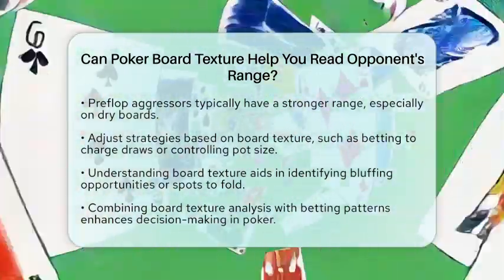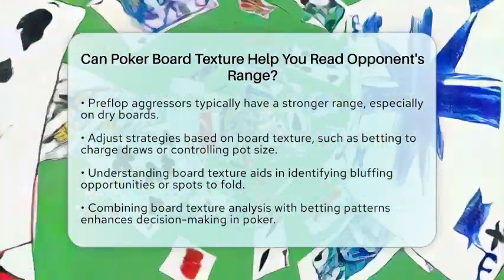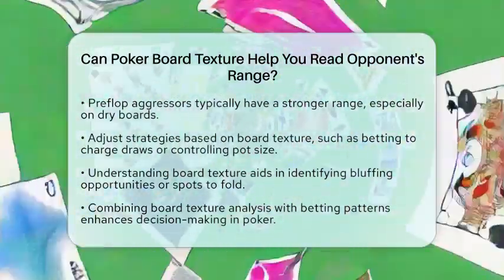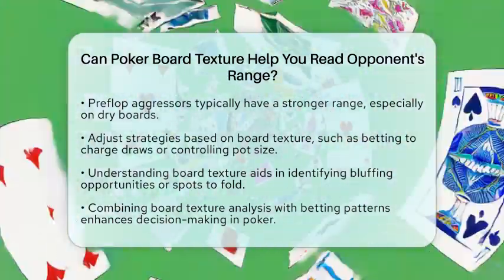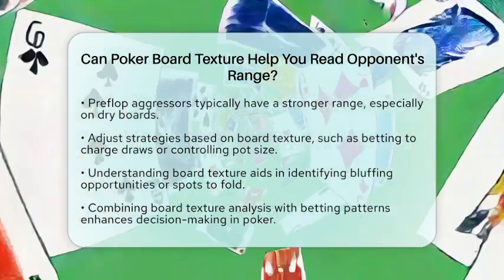It modifies the likelihood of certain hands being in their range based on how well those hands interact with the community cards. By integrating board texture analysis with betting patterns and player tendencies, you can make more informed decisions and improve your overall strategy.